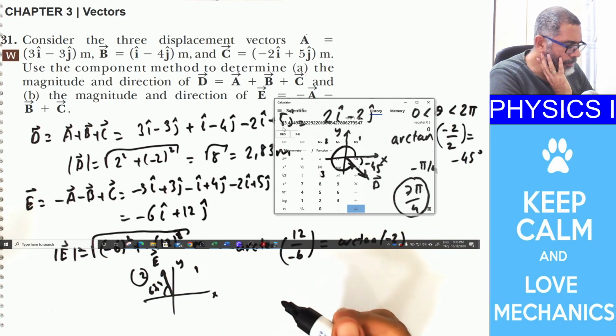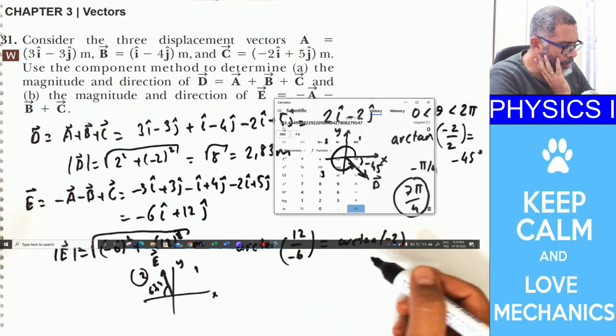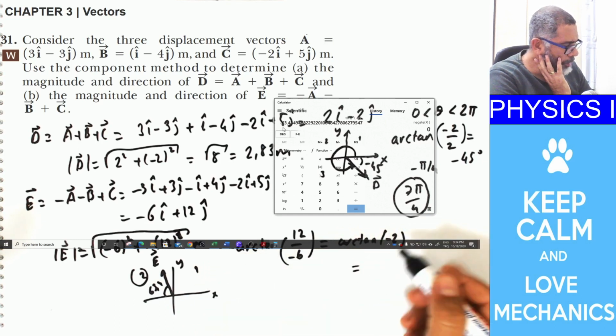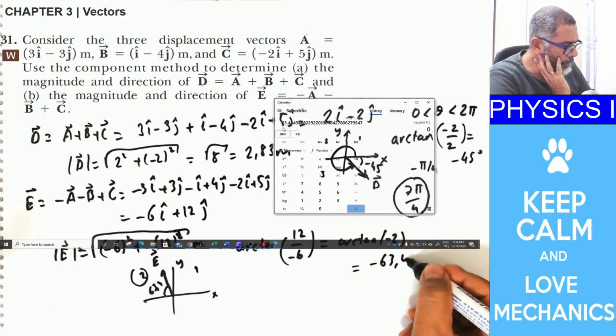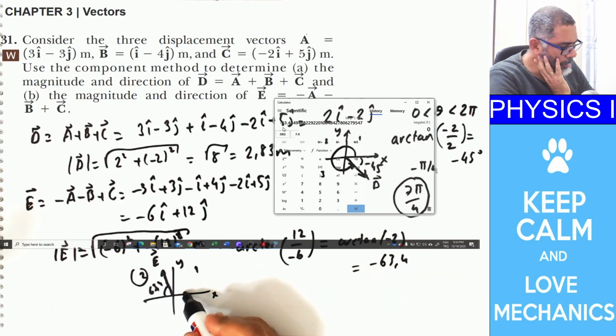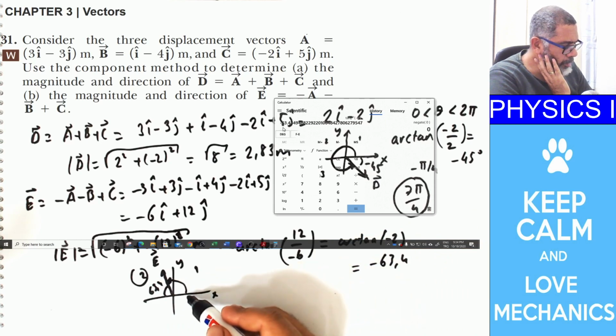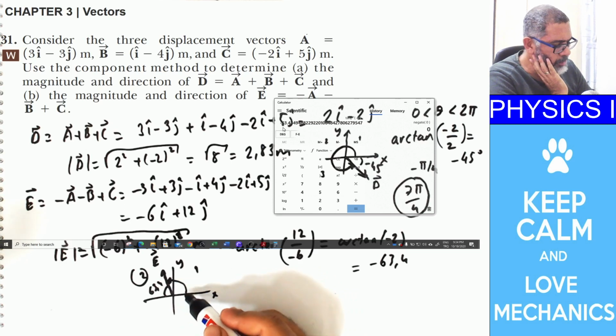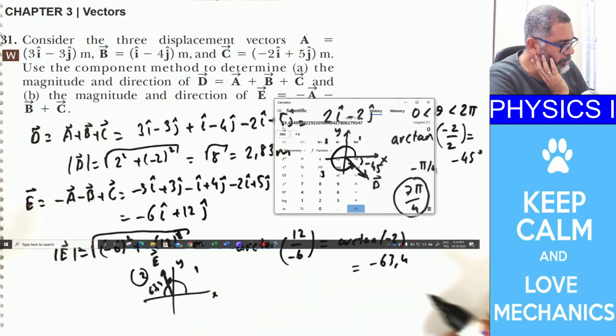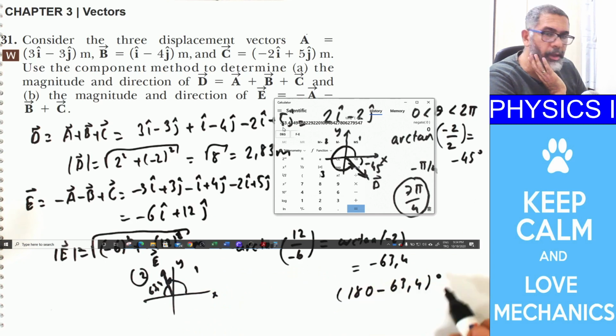What in fact the real angle is, you don't put minus 63.4, because angles are measured starting from the x-axis and going in the counterclockwise direction. So that's going to be 180 minus 63.4 degrees, in the degree scale.